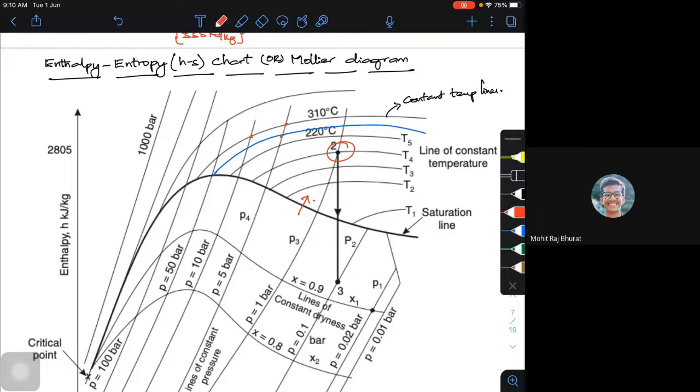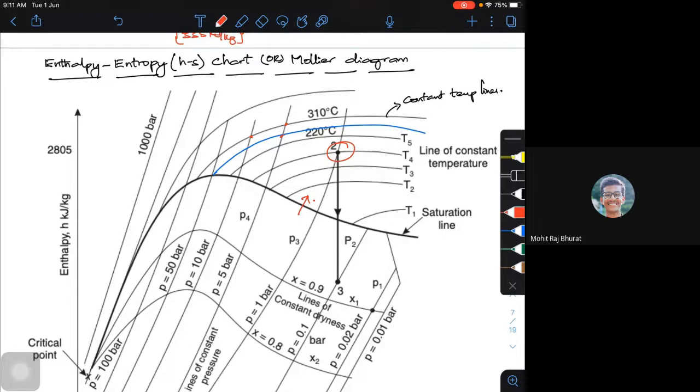So that's why the values we get from the Mollier diagram are not very accurate, but we get values very near to what we are looking for. So a close approximation can be done from the Mollier diagram. But if I want to solve any numerical more precisely, I will depend on steam tables.